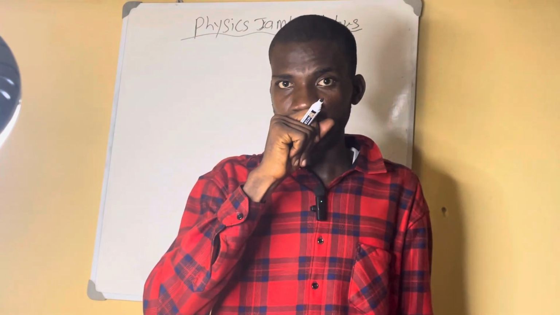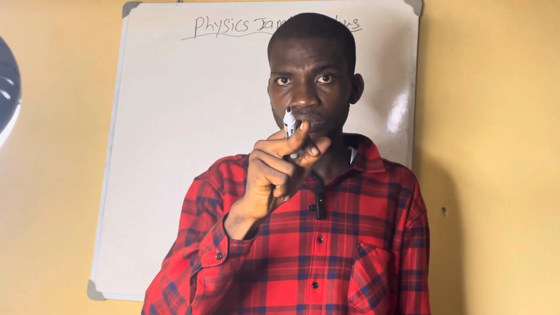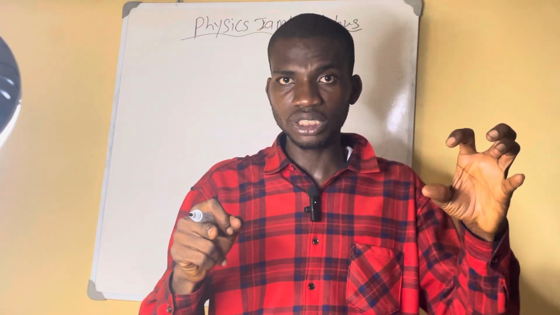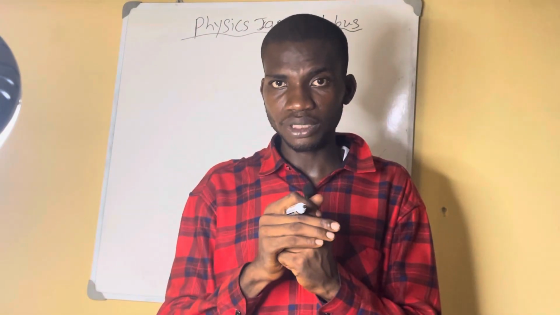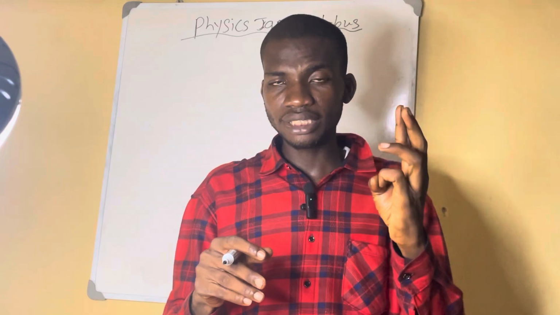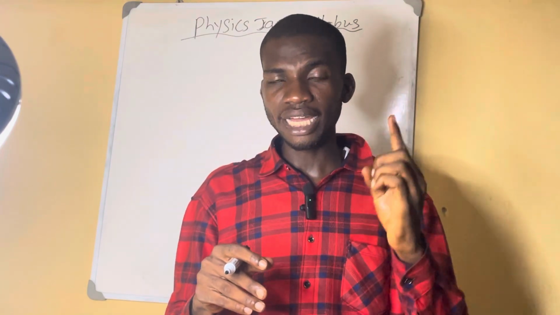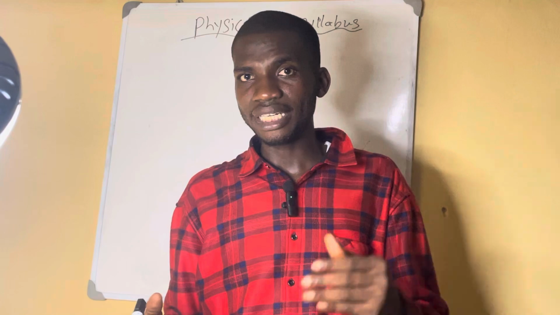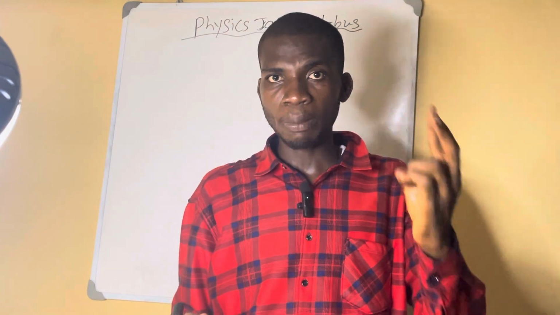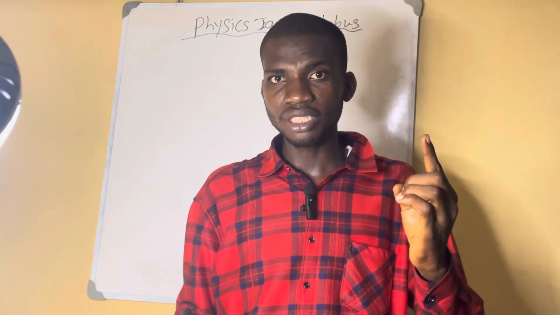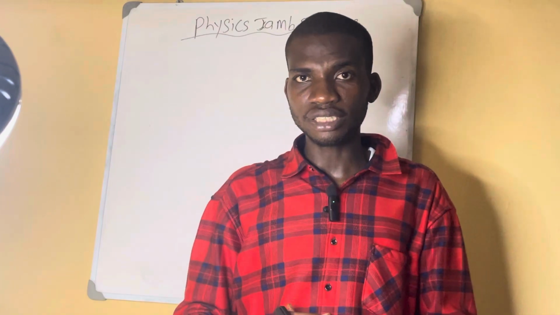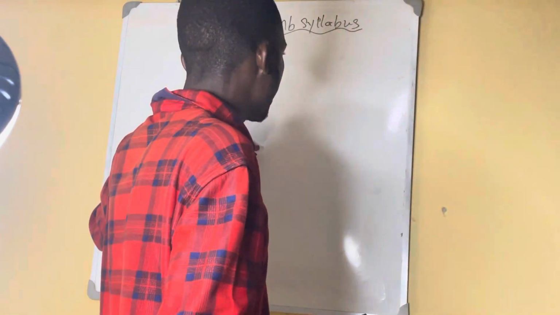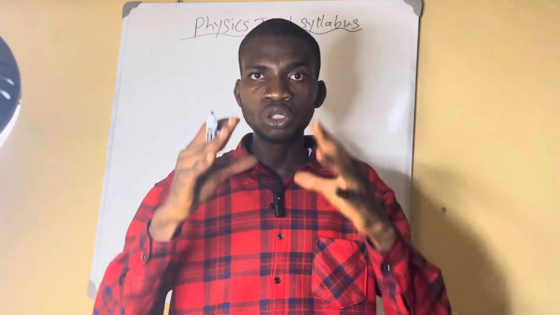Remember I told you that we have major fundamental quantities and minor fundamental quantities. The major ones are length, mass, and time, while the minor ones are temperature, amount of substance, electric current, and intensity.